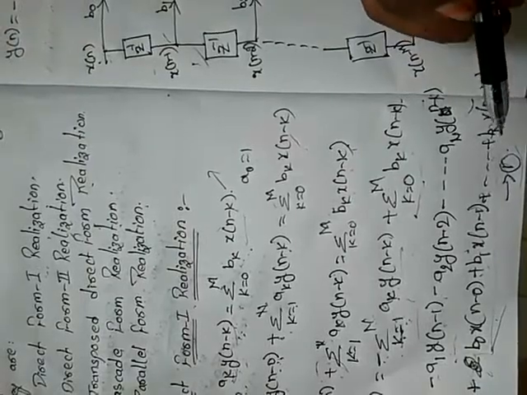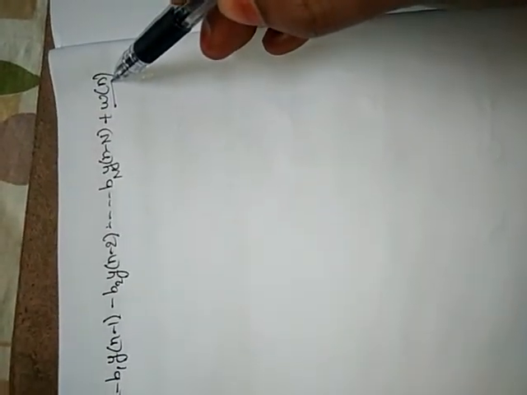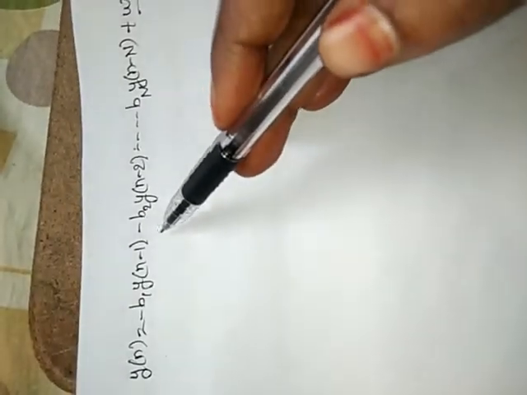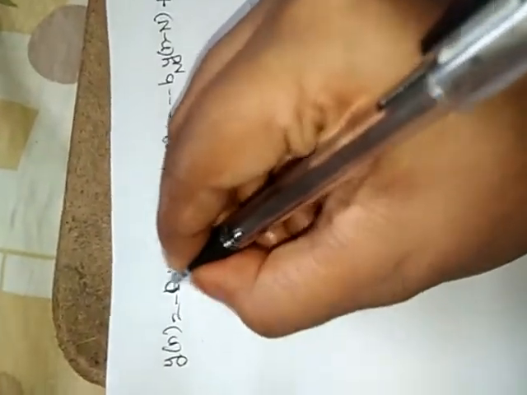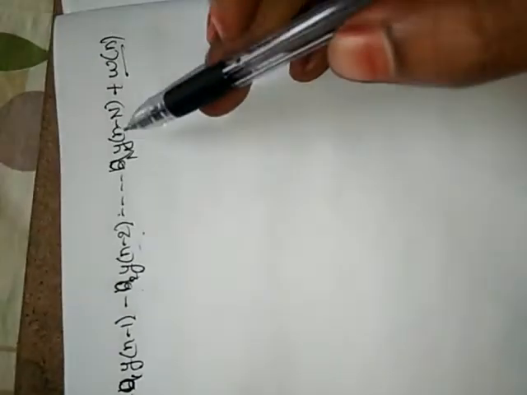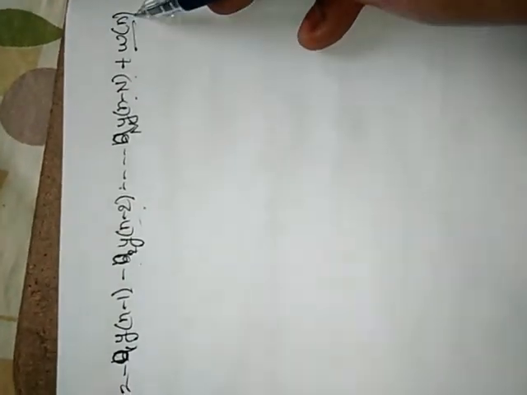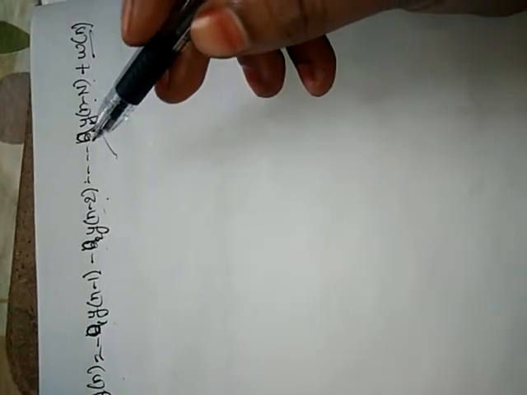Then y of n equals minus a1 y of n minus 1 minus a2 y of n minus 2 and so on, minus an y of n minus n, plus w of n. Here a and b terms are arbitrary constants. From this equation we are going to draw the structure for direct form 1.